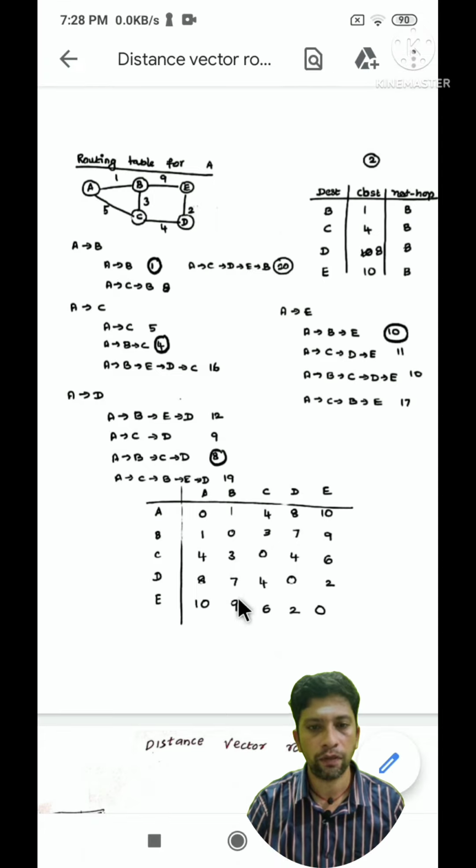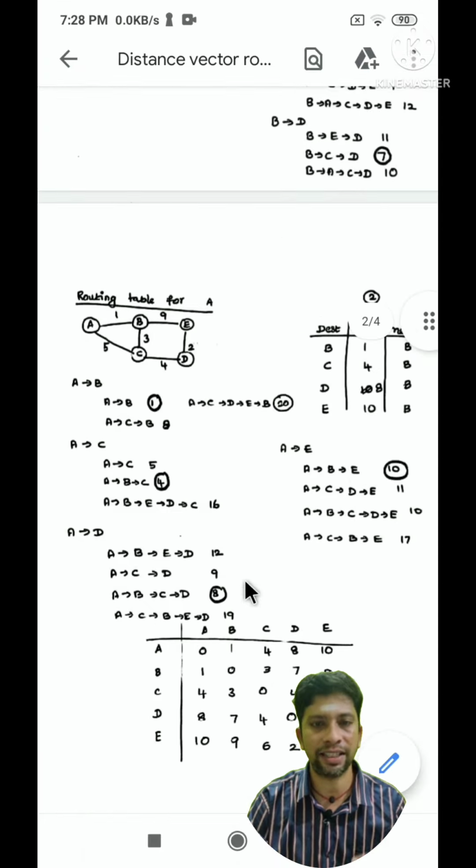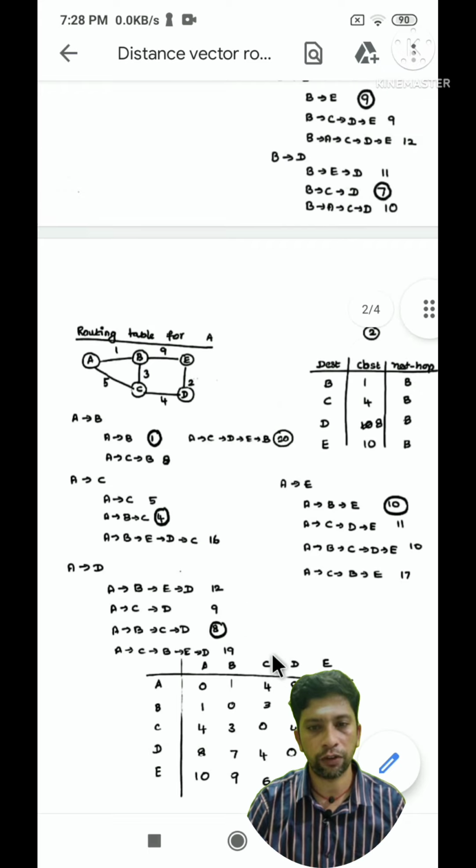This is how we will be finding the distance vector routing. Similarly, we have to do it for C, for D, and for E. This is how we will be forming the distance vector table.